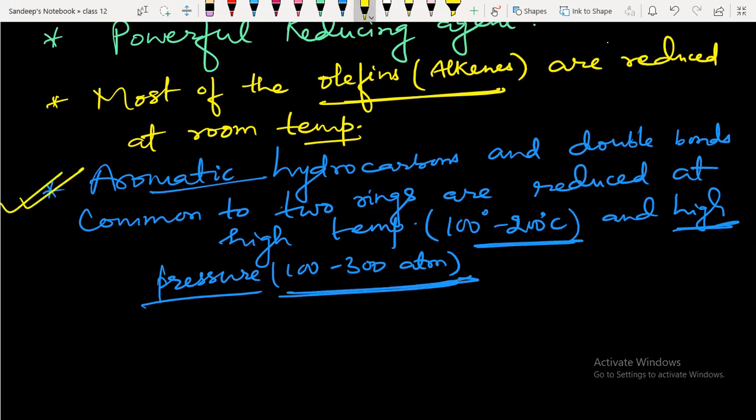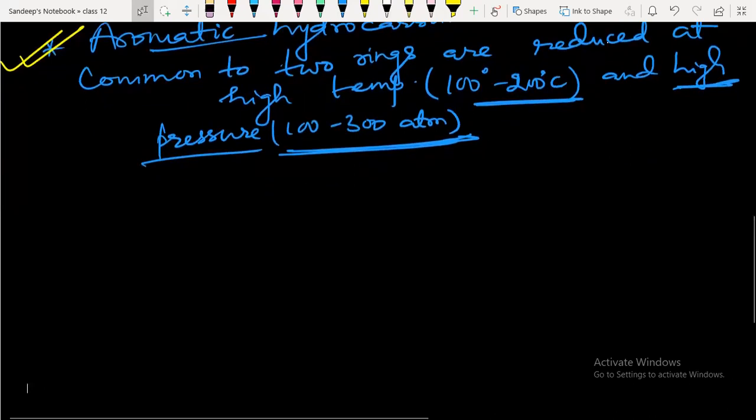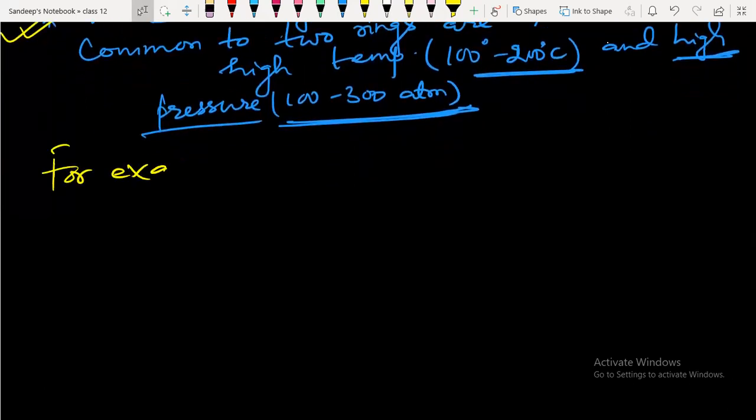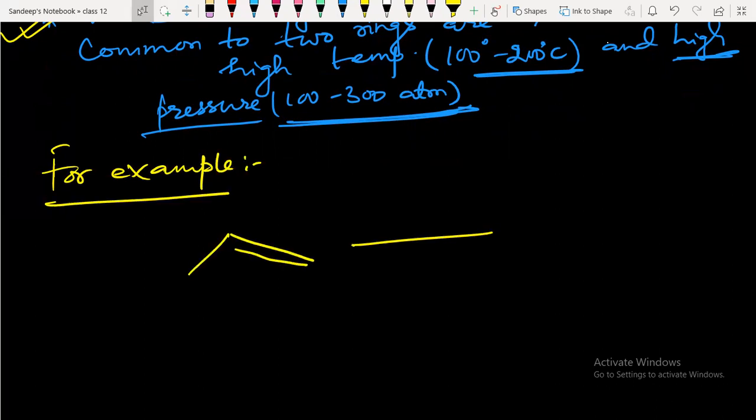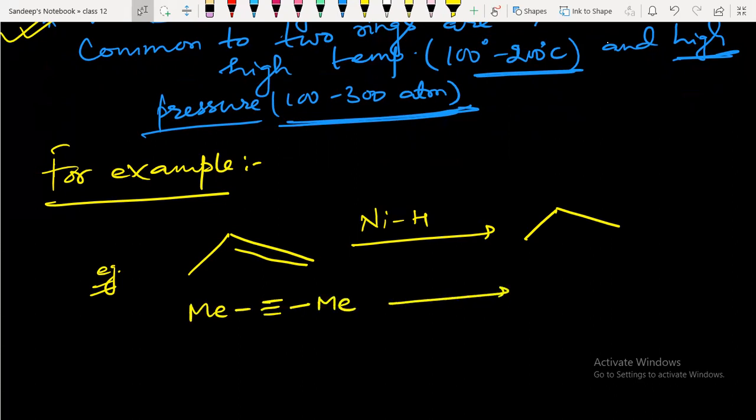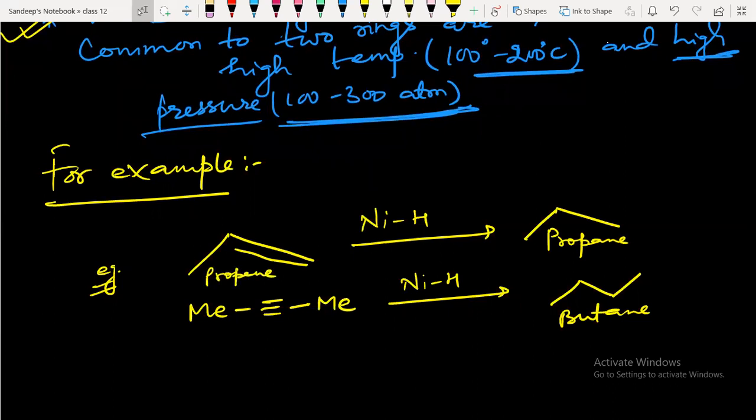So let me see some of the reactions of Raney nickel. For example, if you take propene treated with Raney nickel, you will get propane. So that is the first example. Second example, if you take butene treated with Raney nickel, you will get normal butane.